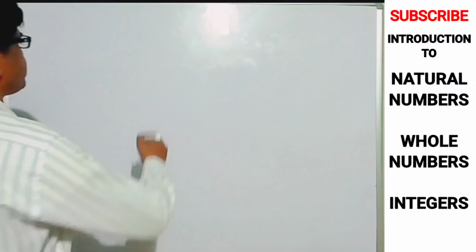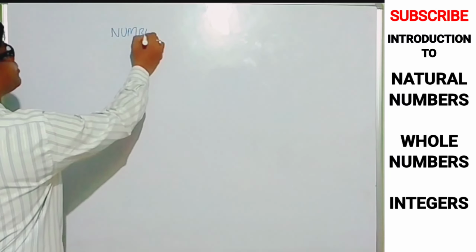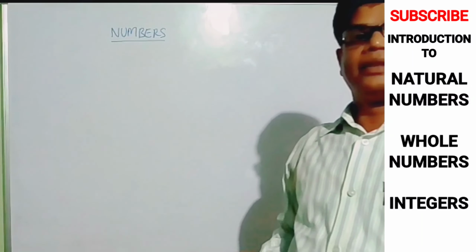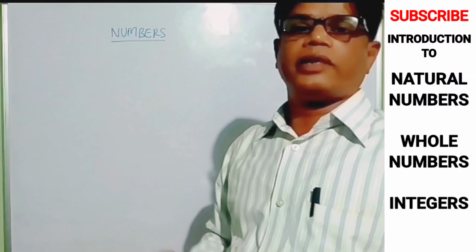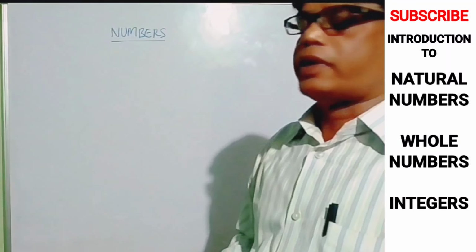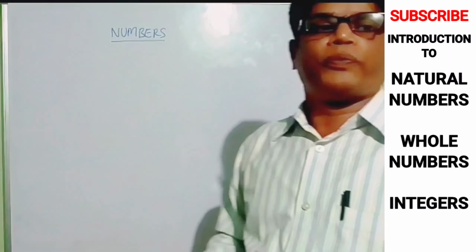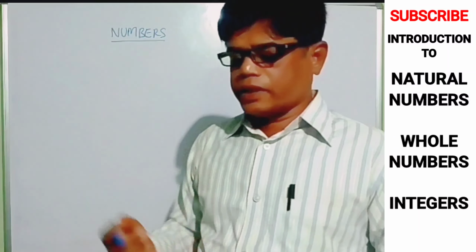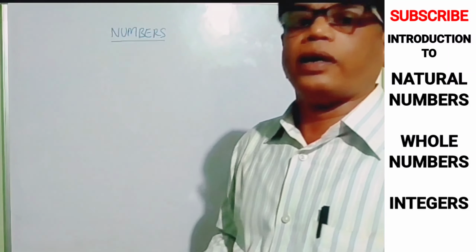Okay, please see the numbers. All the mathematics start with the numbers. Mathematics is dealing with the numbers, digits, and also alphabets X, Y, Z, A, B, C, D, and so on. Totally the numerical numbers. These numbers, what are the numbers? Mathematics has natural numbers and other numbers. In this class, I will try to give you a brief on numbers.